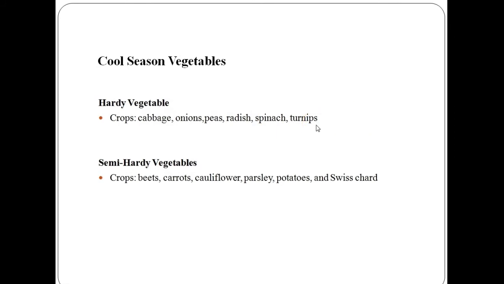Hardy vegetables grow with daytime temperatures as low as 40 °F and may survive a frosty night. Hardy vegetables need to be planted based on soil temperature. They should be planted as soon as soil adequately dries in the spring. These crops may be planted as early as 2 to 4 weeks before the date of the average last spring frost.